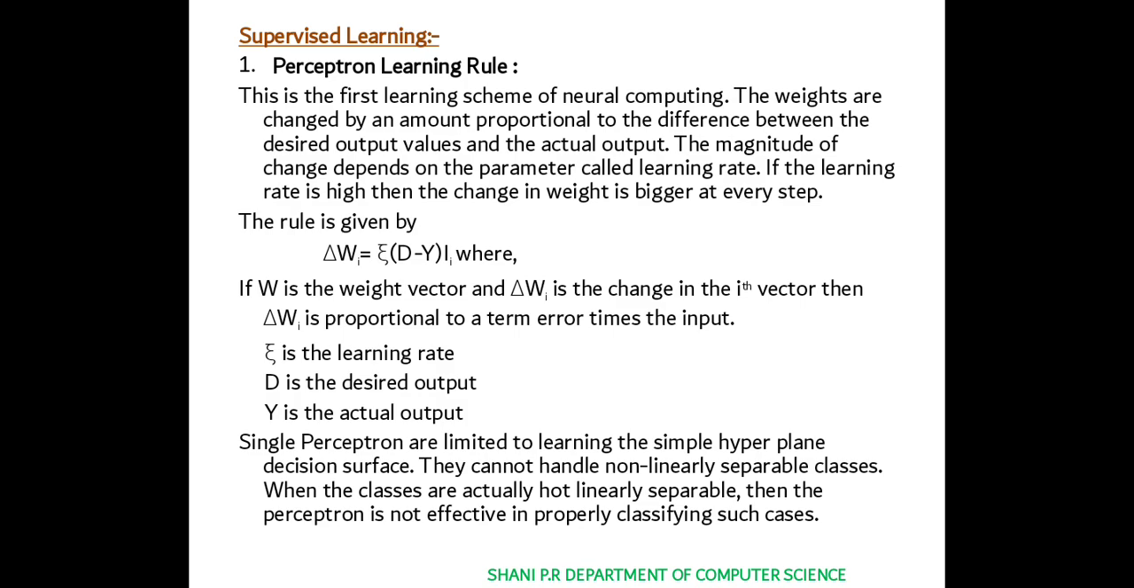A single perceptron is limited to learning a simple hyperplane decision surface. It cannot handle non-linearly separable classes. When the classes are not linearly separable, the perceptron cannot classify such cases properly. The perceptron model considers a linear function to predict the actual class; if the data needs a non-linear function, it will not get the actual output. So this is about the perceptron learning rule.